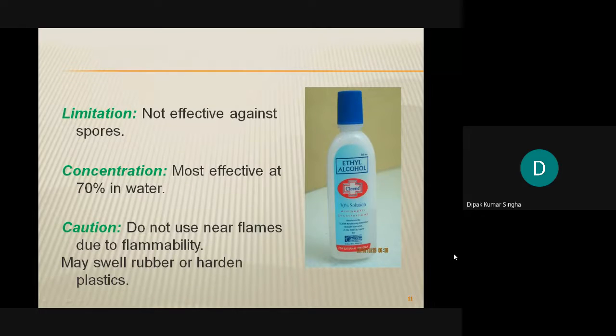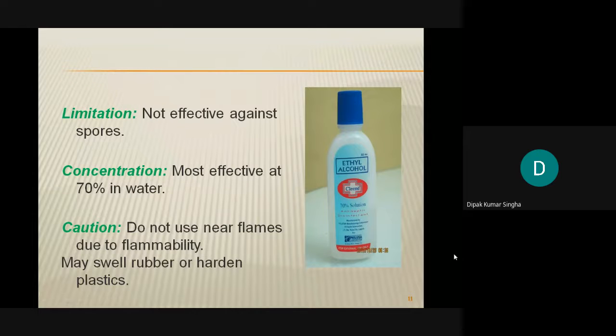Write down this: 70% is the minimum effective concentration, but 80% is okay. What the minimum and maximum are, I will discuss later on. Do not use it near flames because it is a flammable substance. Rectified spirit is used in a spirit lamp, but when you use ethyl alcohol it must be free from flames or fire because it is flammable.